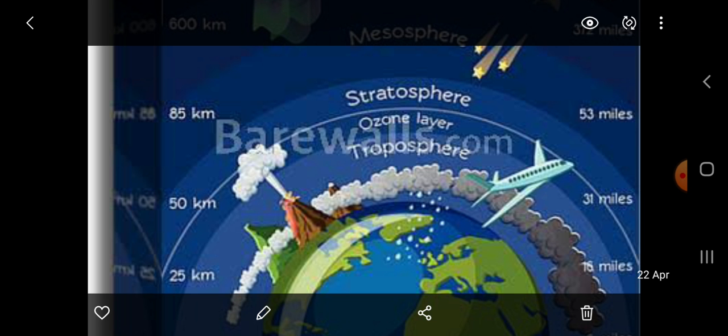Thermosphere can be divided into two parts, that is ionosphere and exosphere. Ionosphere, in this layer, reflects the radio signals back to the earth, thus making radio communications possible.